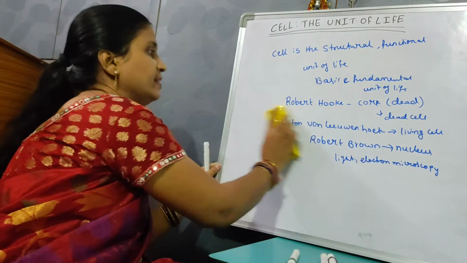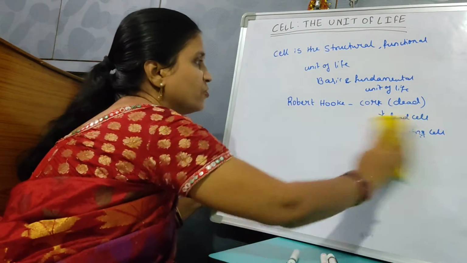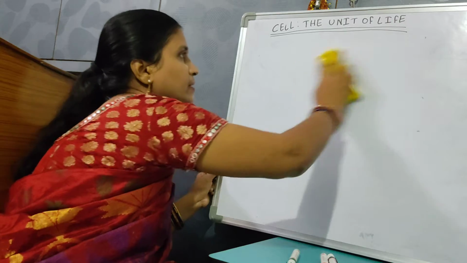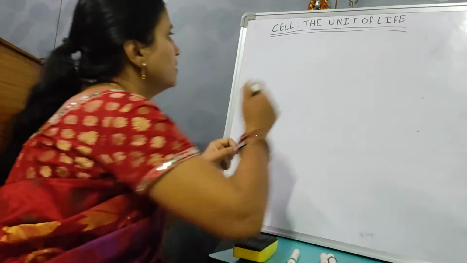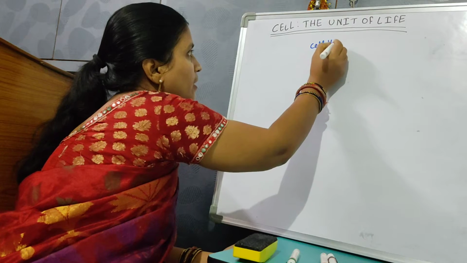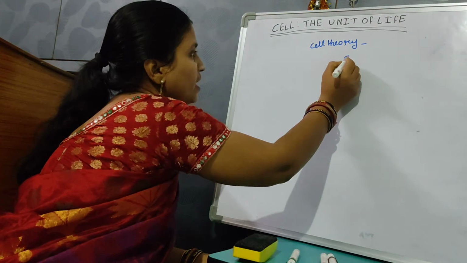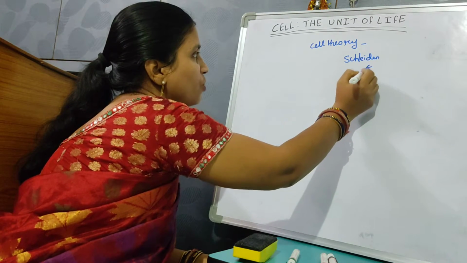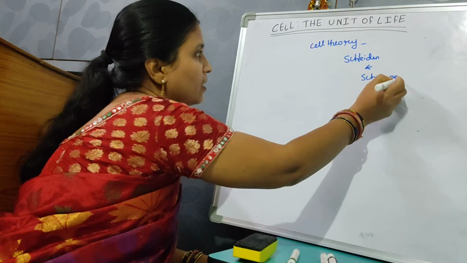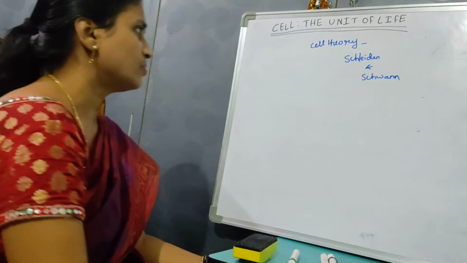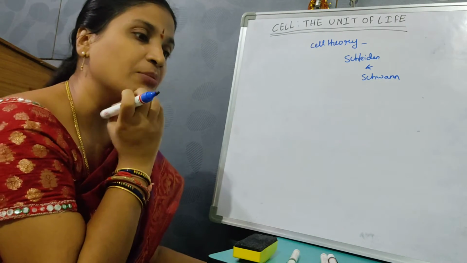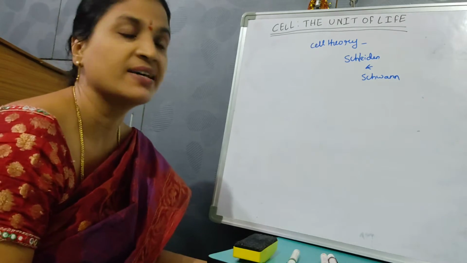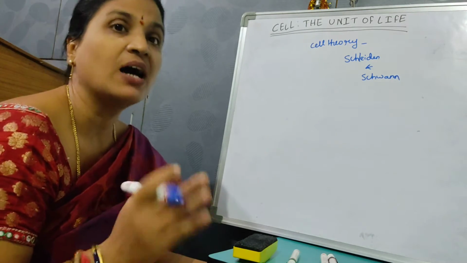Now coming on to the cell theory. Cell theory was first proposed by Schleiden and Schwann. They said that all living organisms are made up of cells, but they didn't explain how the cells were formed.